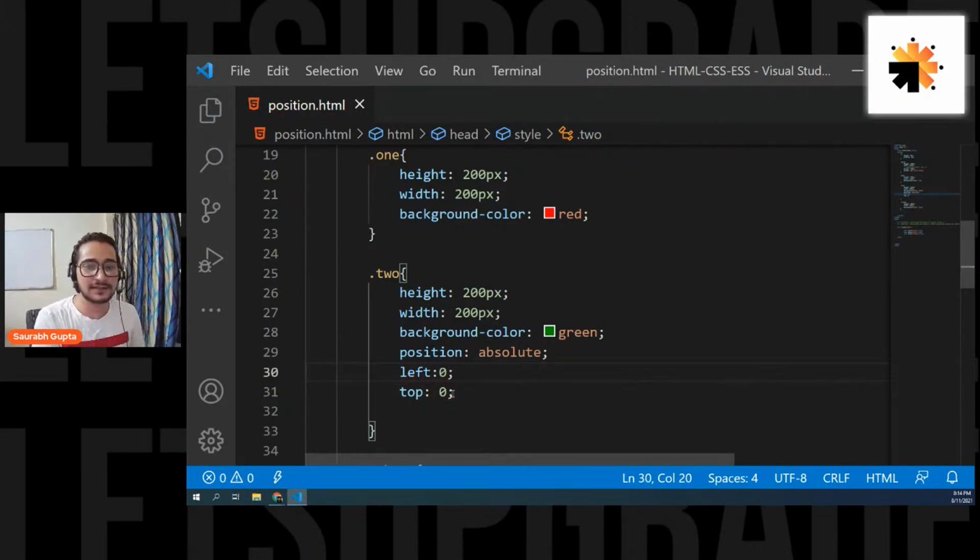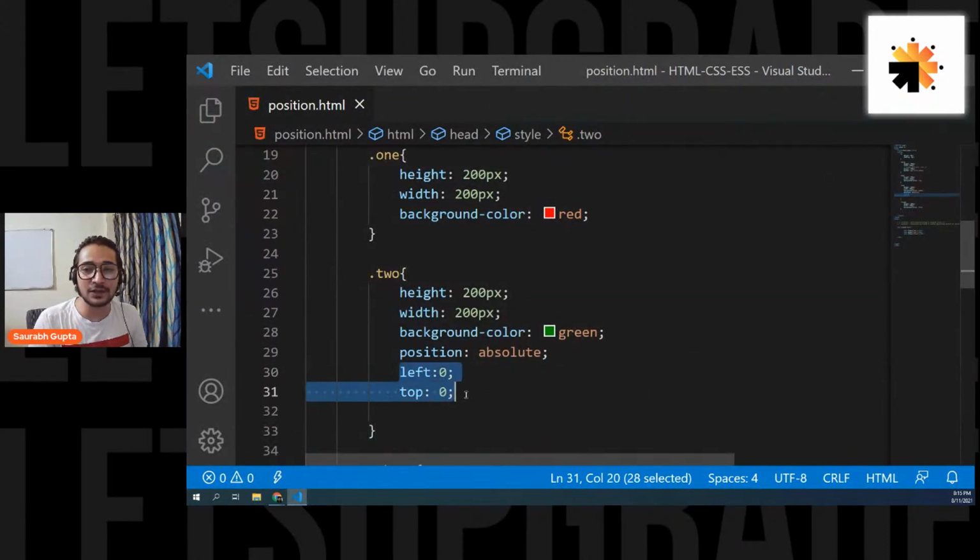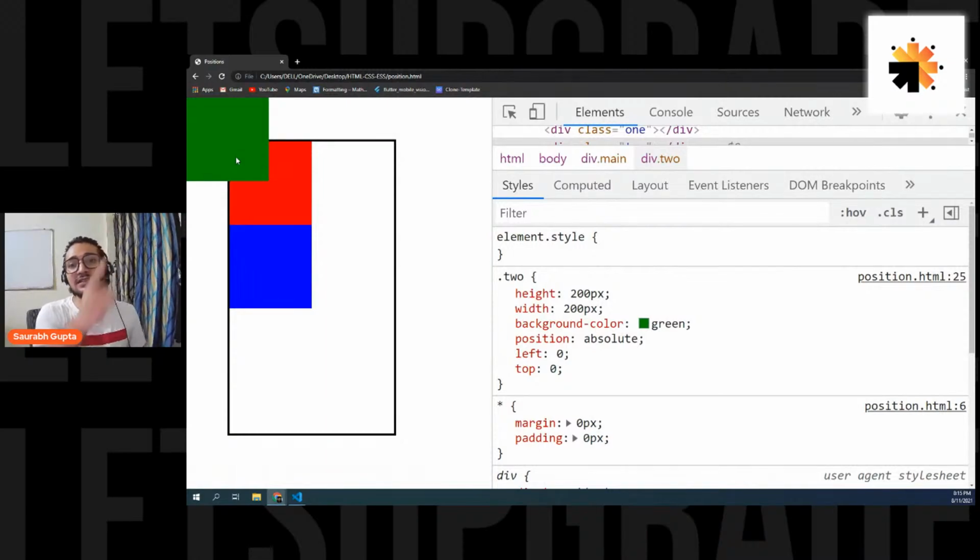So let's save it and see. It's going towards the screen, because right now my green element is getting positioned according to the viewport. Is that clear? Because there is no parent who is having a position. So guys, if you ever want to see the real position of the element, always make left and top 0. That's when you will find out the real position. Currently, I made left and top 0, and you can see right now it is going to the screen because it is getting positioned according to the viewport.